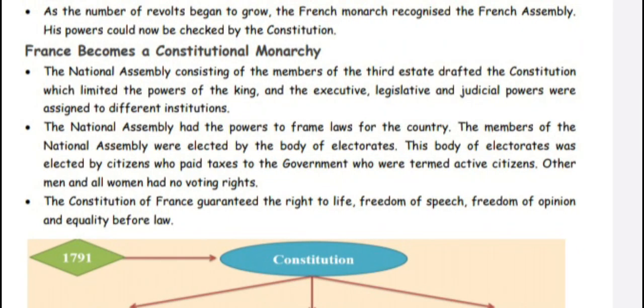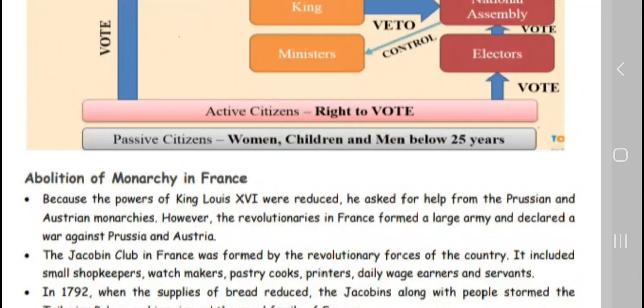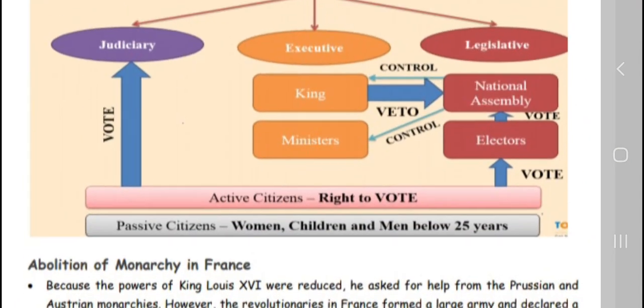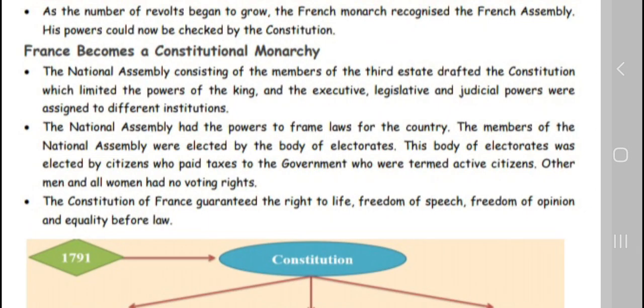As the number of revolts began to grow, the French monarch recognized that the French Assembly and its power could not be checked, except by a constitution. Next, France becomes a constitutional monarchy.